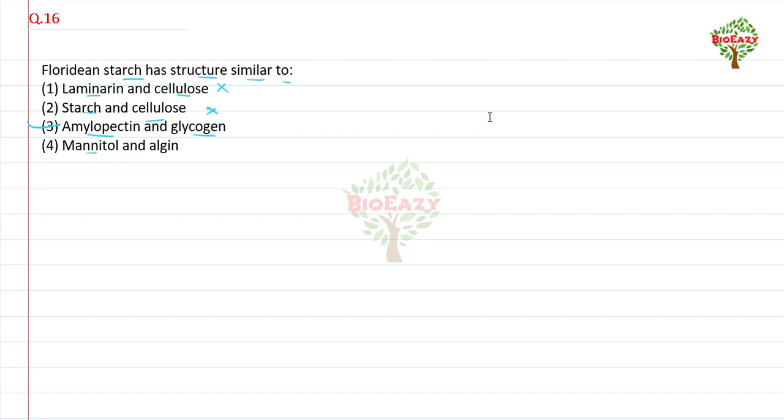And number fourth, mannitol and algin, no. Floridian starch is stored food material in red algae. These are found in red algae, clear. And the structure of Floridian starch is similar to amylopectin and glycogen, clear.